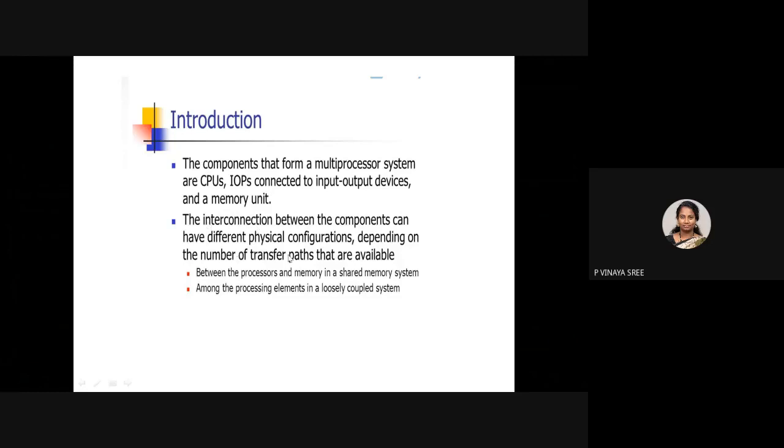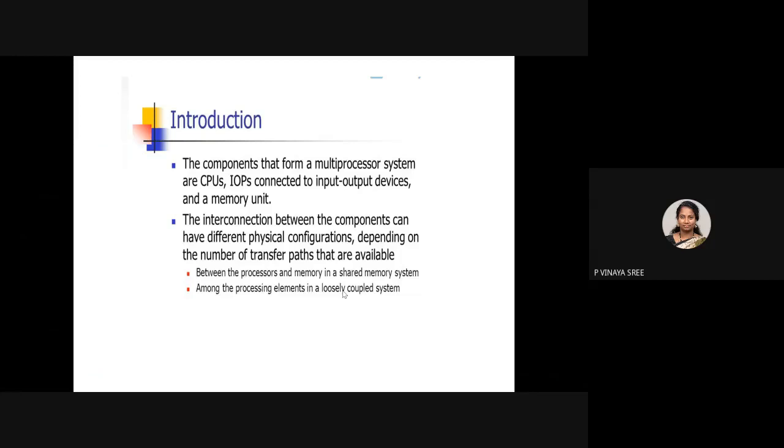The interconnection between the components can have different physical configurations depending on the number of transfer paths that are available. These interconnection structures are about how components like CPUs, IOPs, input-output devices, and memory are physically connected so that they work as a multiprocessor system.